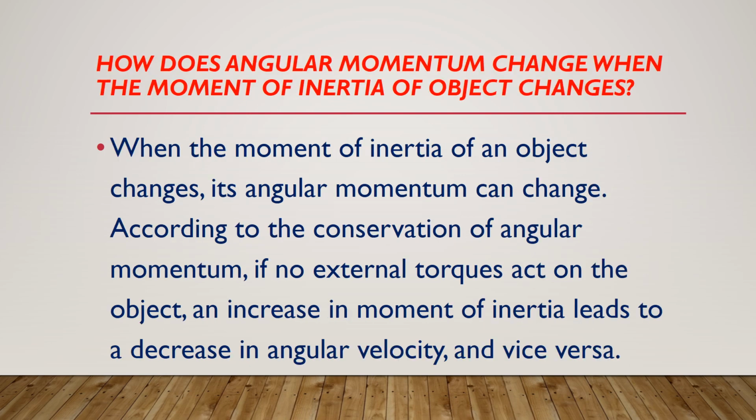How does angular momentum change when the moment of inertia of an object changes? When the moment of inertia of an object changes, its angular momentum can change. According to the conservation of angular momentum, if no external torque acts on the object, an increase in moment of inertia leads to a decrease in angular velocity and vice versa.